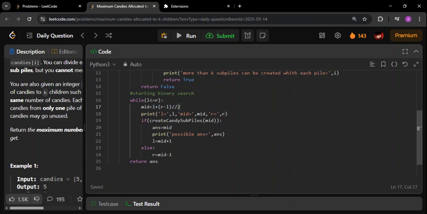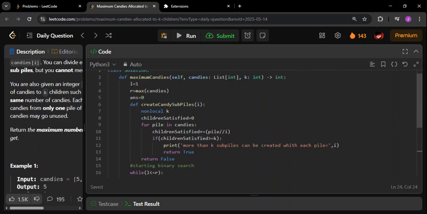Now, once we get the mid, this print statement is just for your convenience. While you're submitting the code, always remove the print statements, or comment them out. For this particular mid, I'm calling this function and passing mid as the parameter. If this function returns true, then this much code will execute. If this returns false, then this much will be executed. First, let us see what the function is.